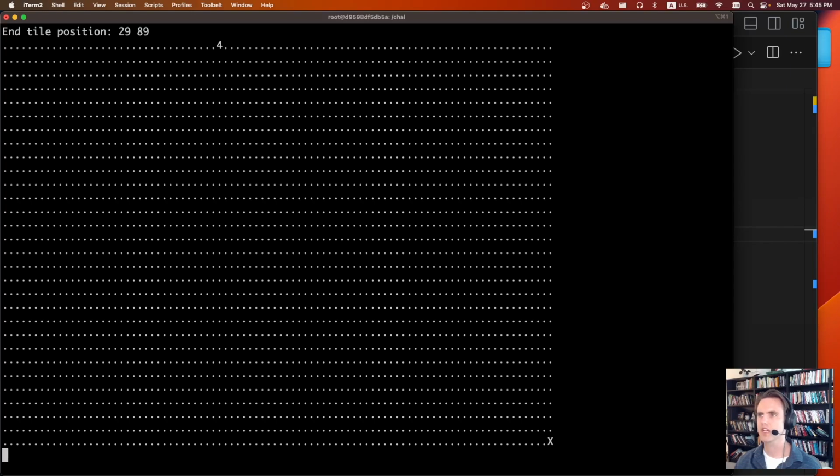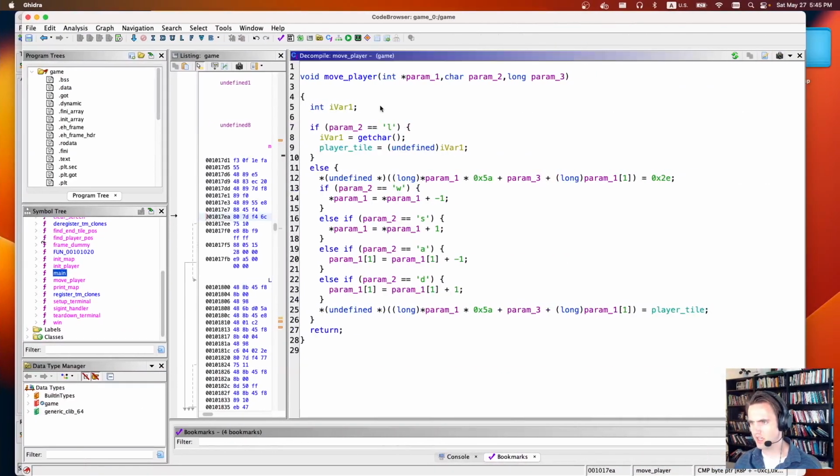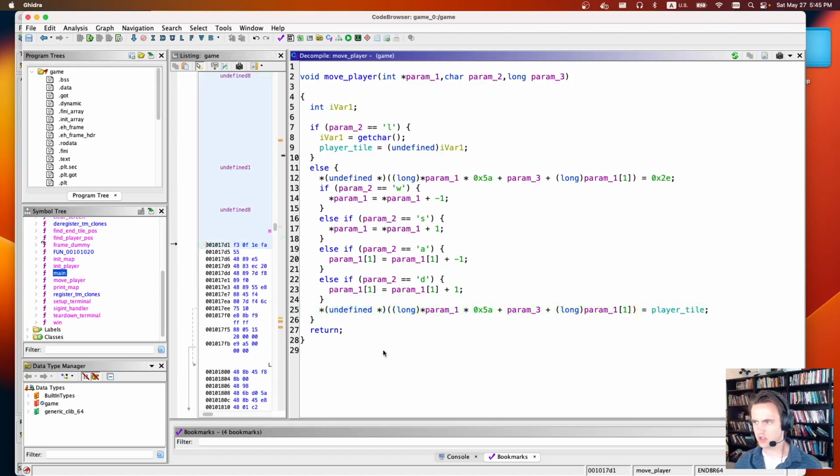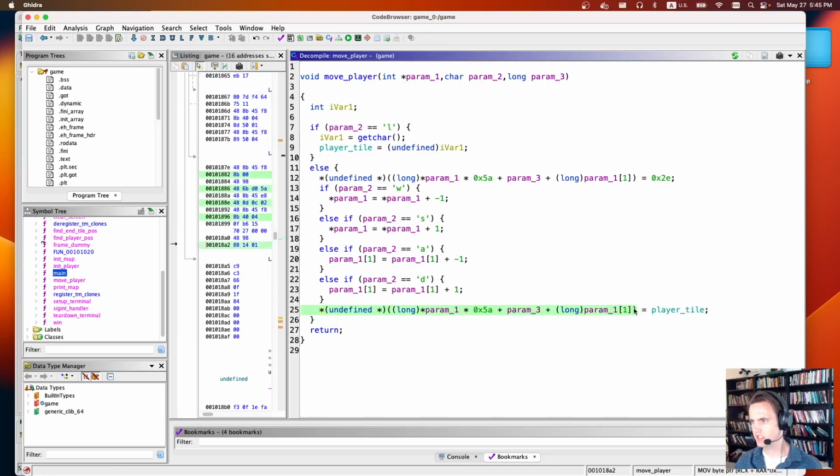And it happens that you can actually overwrite the return address for this above function. I think the above function ends up being this function, this move player. So we're actually going to overwrite the map object here with the player tile, and then it calls return. So what we're going to try to do is get this to be equal to the return address on the stack for this move player function, and we're going to overwrite it with just a single byte, so that instead it points to the win function.